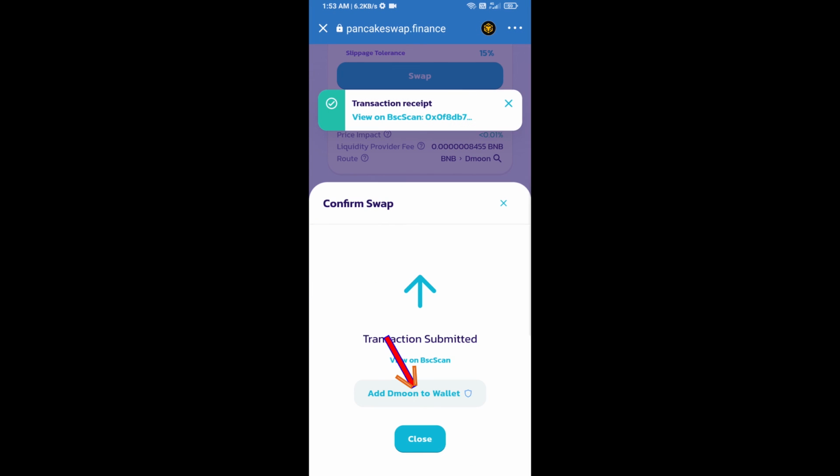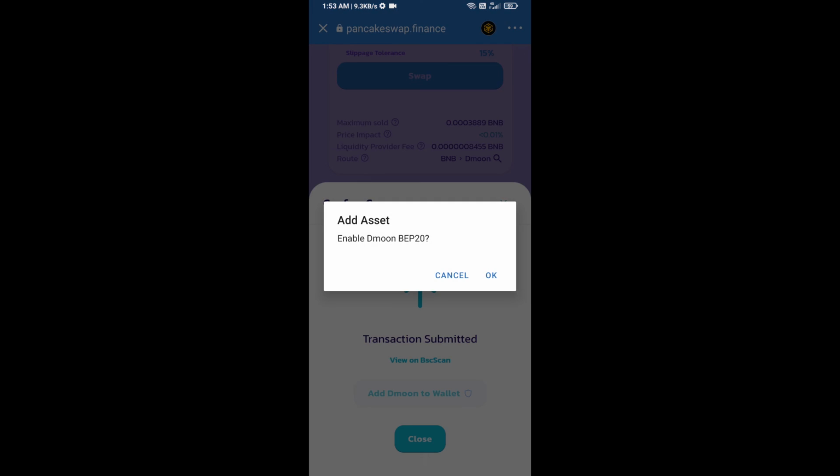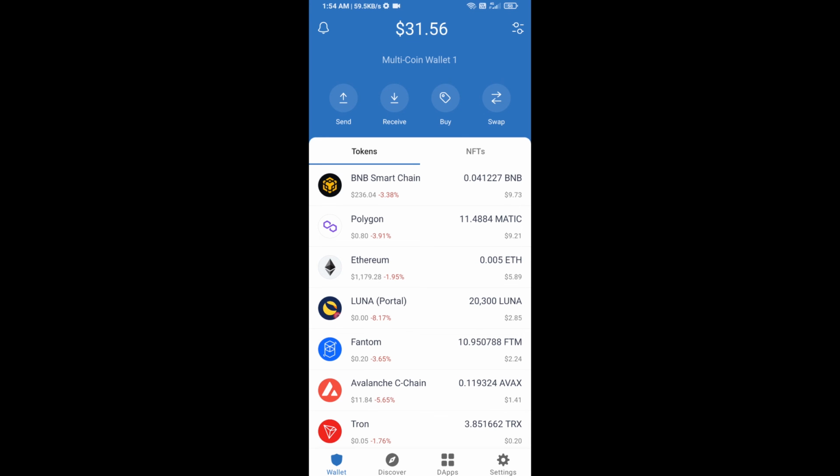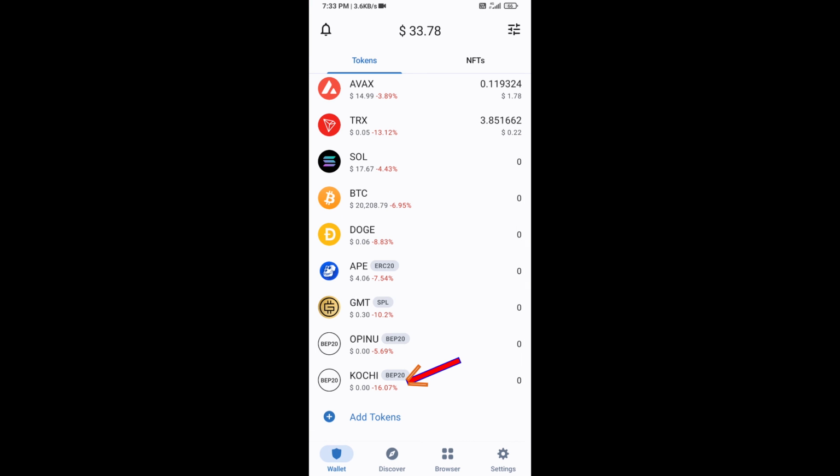Now here you will click on add to wallet and click on OK. After that, go to the Trust Wallet homepage. Now here this token has been added successfully on Trust Wallet.